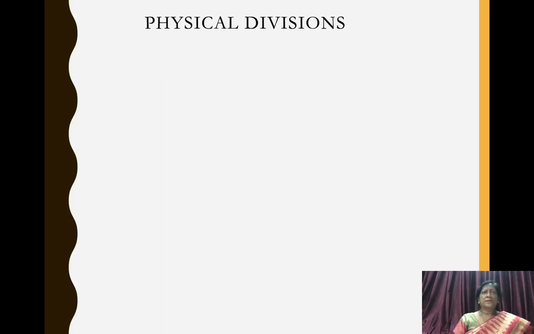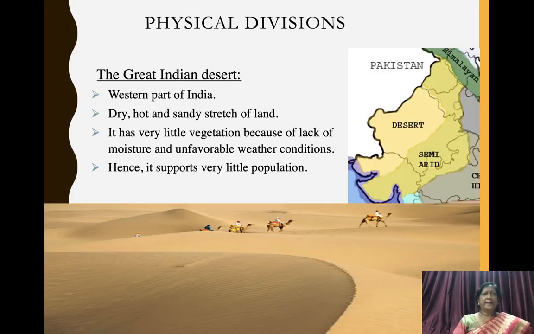The third physical division of India is the Great Indian Desert. You can see in the picture this one. It lies to the western parts of India. It has dry, hot and sandy stretch of land. It has very little vegetation and thus it supports very little population.